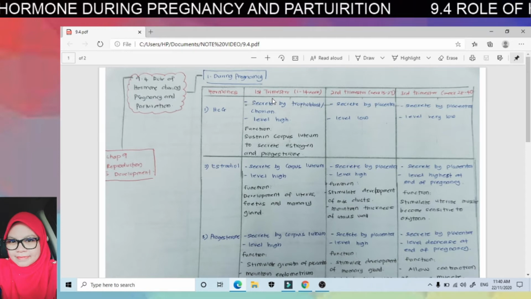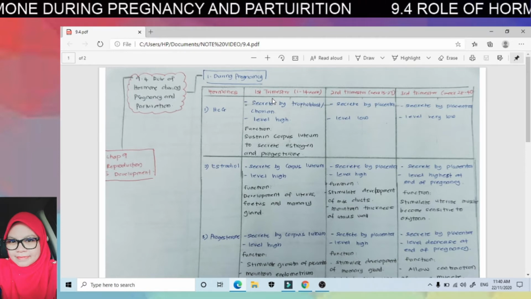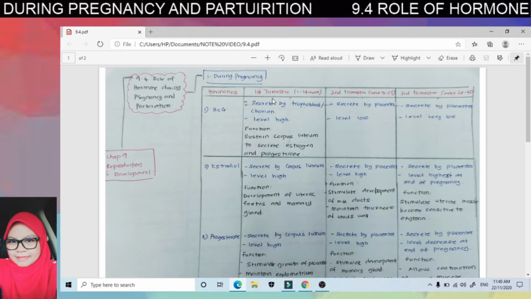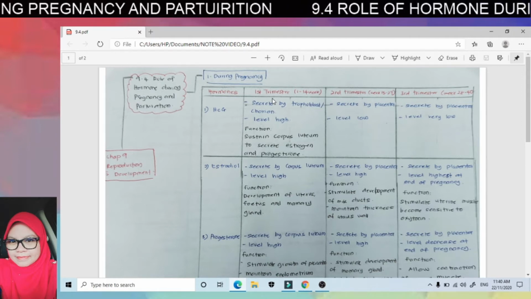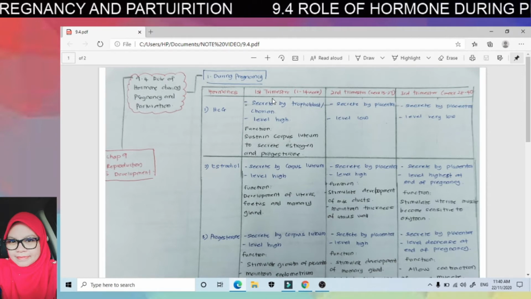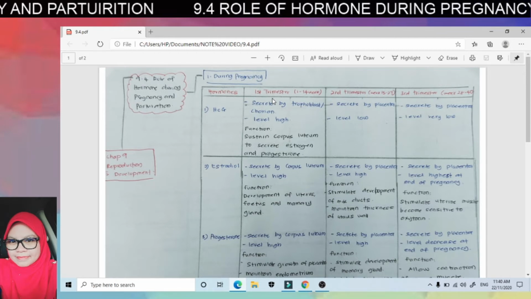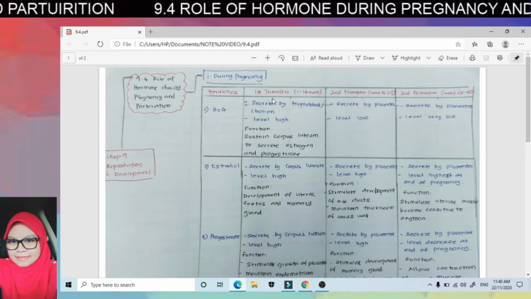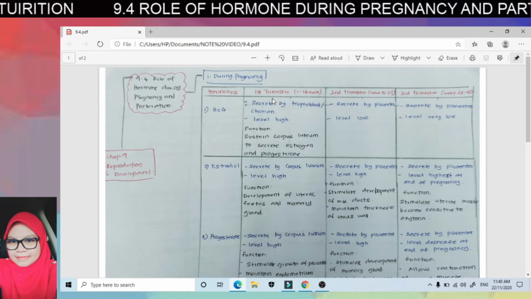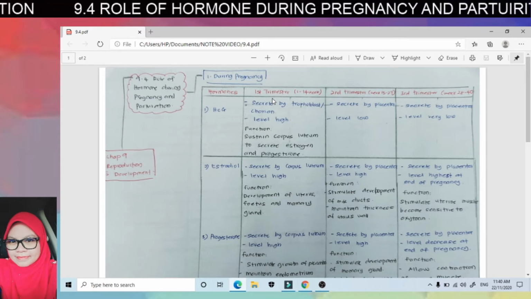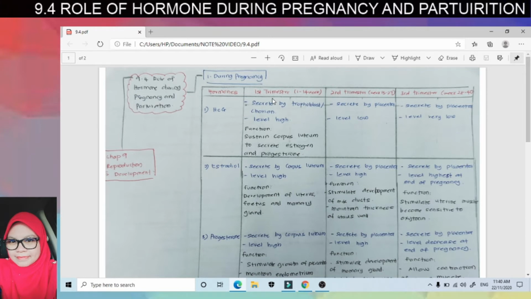Morula undergoes cleavage to form blastocyst. The blastocyst is present about 5 to 7 days after fertilization. After that, the trophoblast will secrete the hCG hormone and the level will increase day by day.